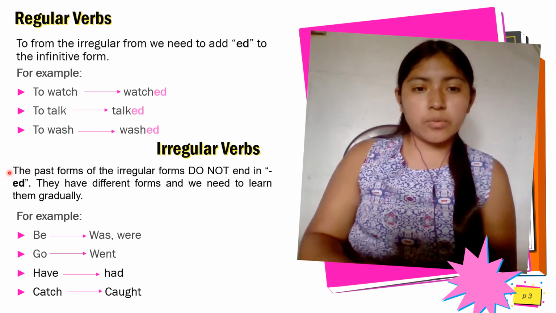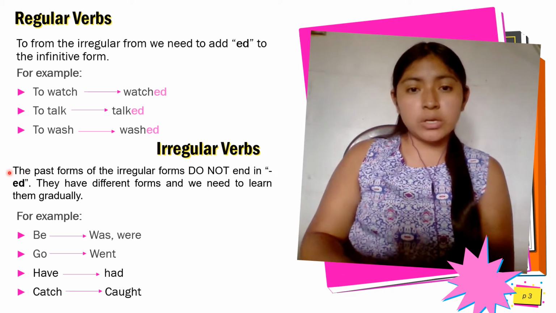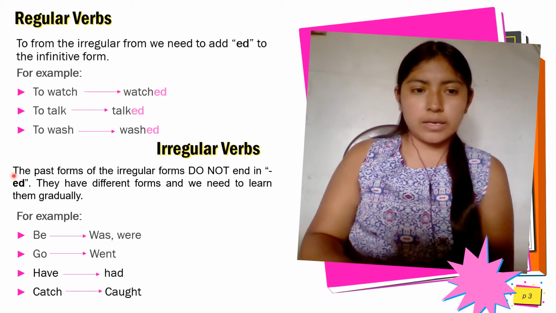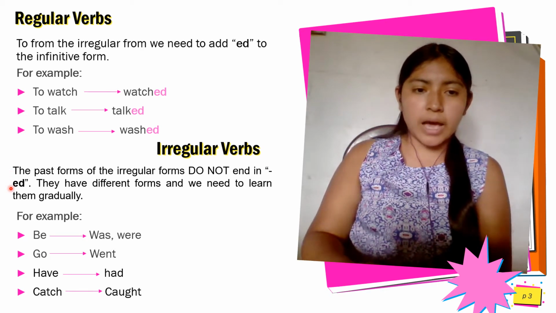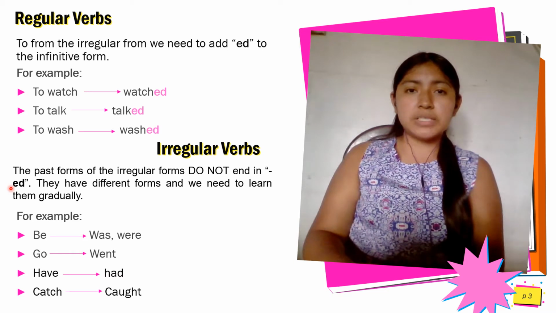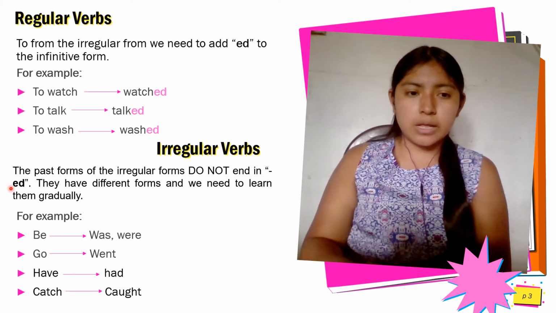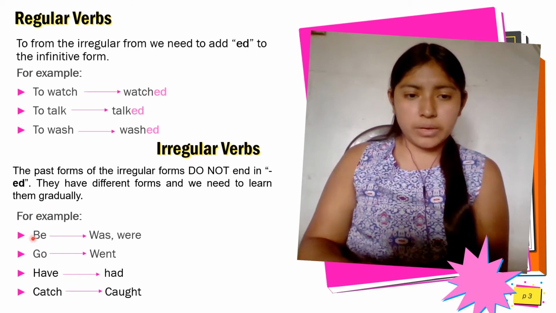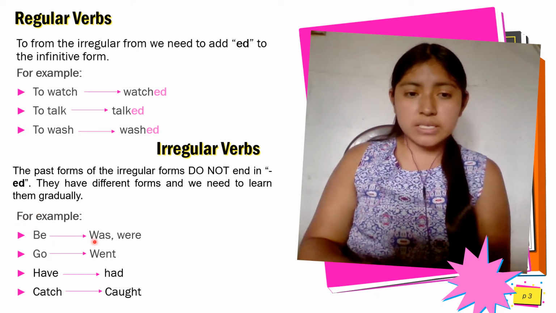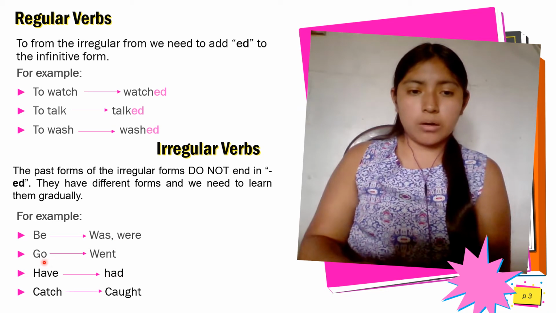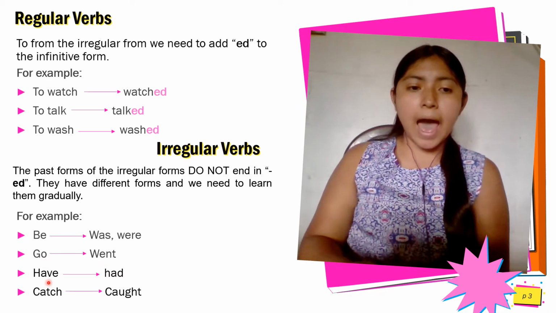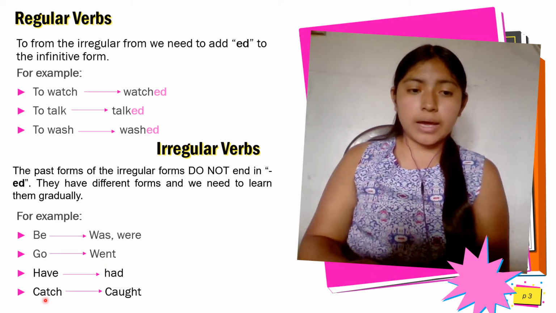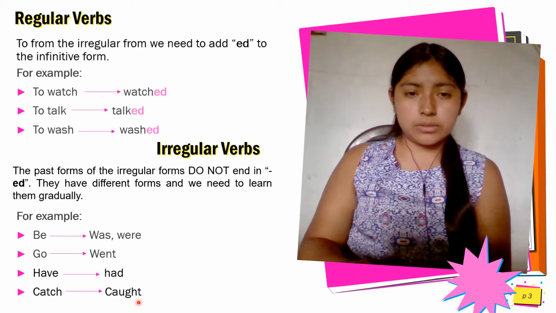The past form of irregular verbs does not end in ed. They have different forms and we need to learn them gradually. For example, be is was, were; go is went; have is had.